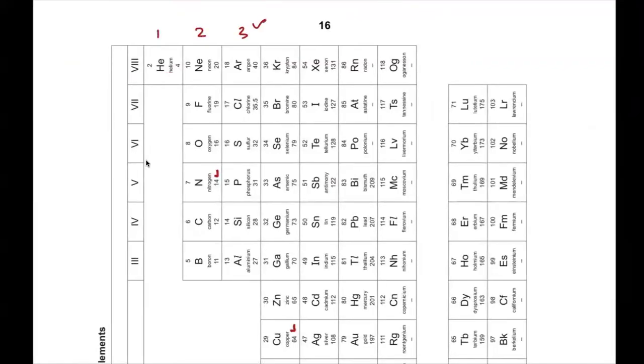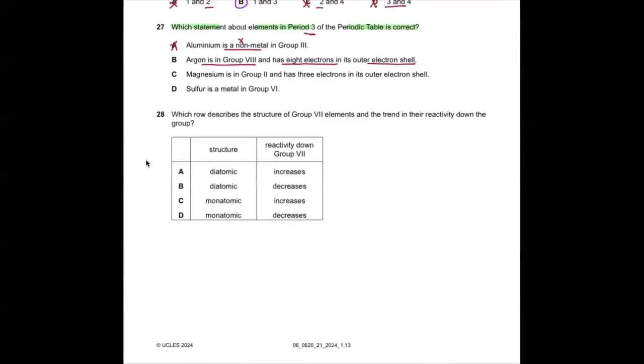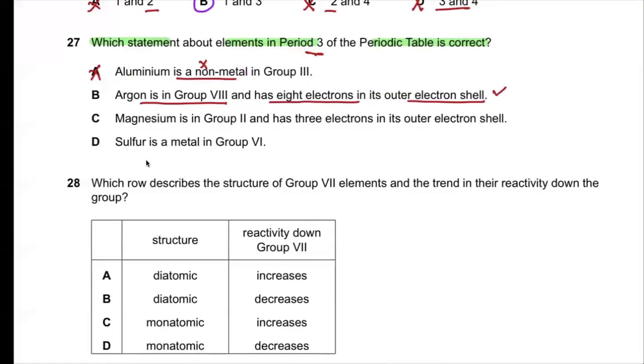Yes, it's in period 3. It's in group 8, and if it's in group 8, it has 8 electrons. So this seems correct. Magnesium is in group 2 and has 3 electrons. No, if it's in group 2, it must have 2 electrons. Sulfur is a metal in group 6. Yes, it's in group 6, but it's not a metal, it's a non-metal. So D goes wrong. It means our B option is correct.